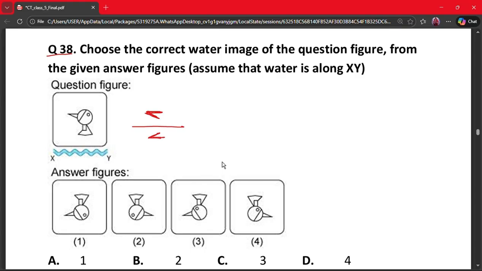The beak will become something like this. So these two options are removed and we have two options remaining. The eye, which was here, will go down. So yes, in option 1 we can see the eye is going down, but in option C the eye is going up, which is wrong. So the correct answer is 1, that is option A.